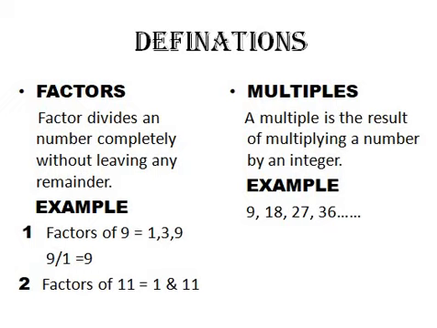So the multiples of 9 would be 9 into 1 is 9, 9 into 2 is 18, 9 into 3 is 27, 9 into 4 is 36, and so on. Are you guys clear with factors and multiples?